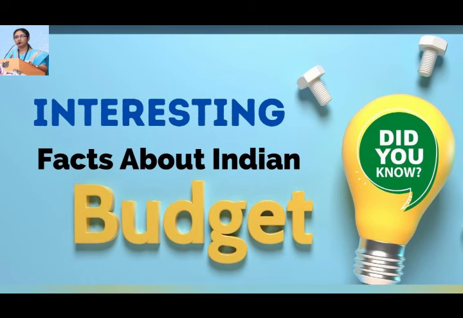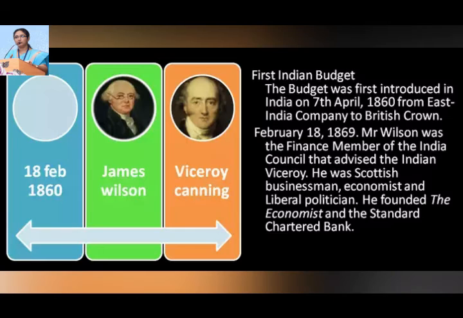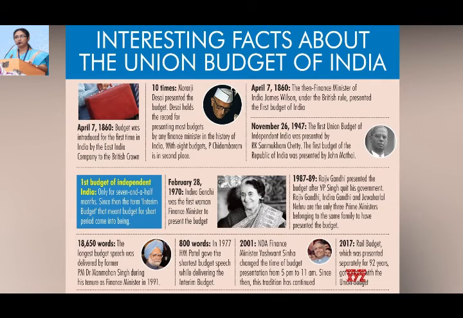Coming to the interesting facts about the Indian budget, the budget was first introduced in India on 7th April 1860 from the East India Company to the British Crown. In February 1869, Mr. Wilson was the Finance Minister of the India Council that advised the Indian Viceroy. He was a Scottish businessman, economist and liberal politician. He founded The Economist and the Standard Chartered Bank. So here you look into the different interesting facts about the Union Budget of India from 1860.